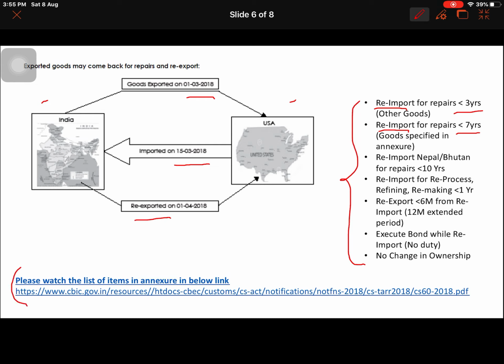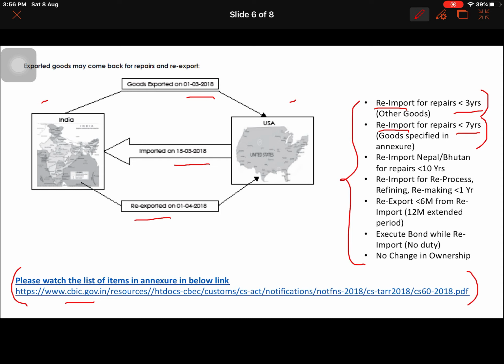Here you can see a link which I have mentioned. You can see this link. This link has an annexure of certain goods, and for all those goods it will be 7 years, and for all other goods it will be 3 years. So the notification here is very clear. You can watch this link, which is also a CBIC authorized link, so you can take that into consideration. Here it is very clearly given.